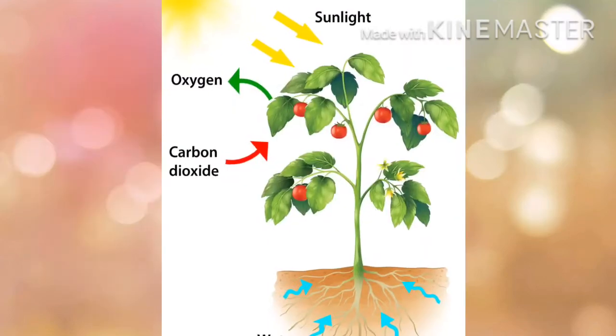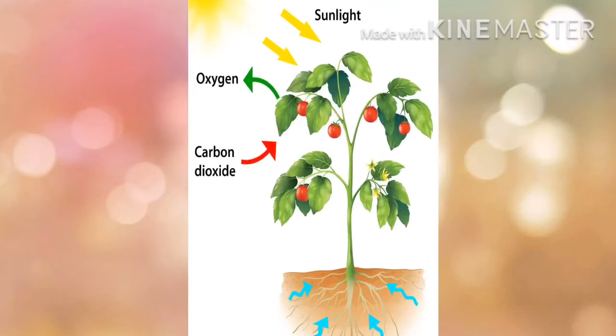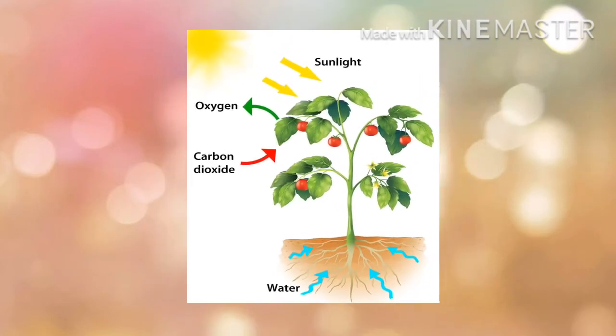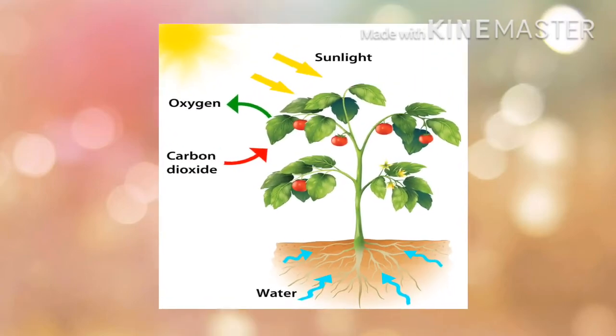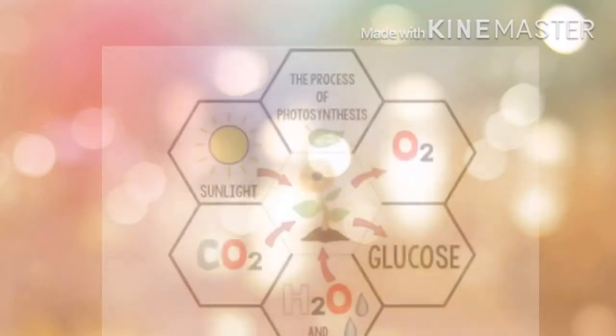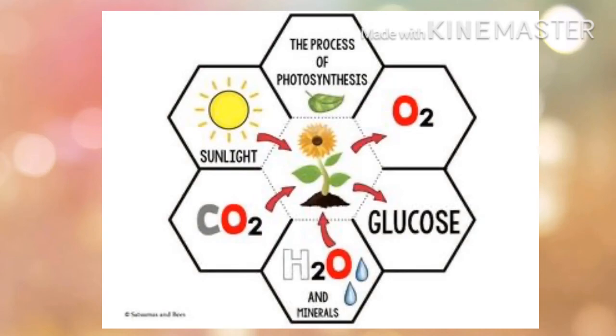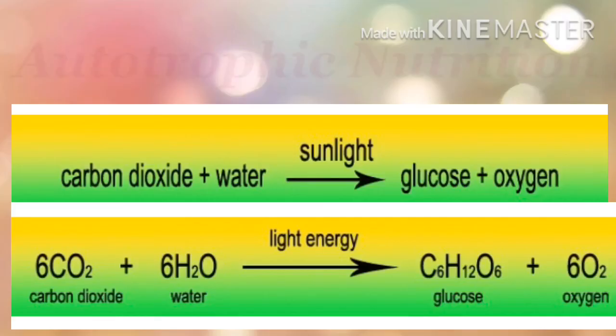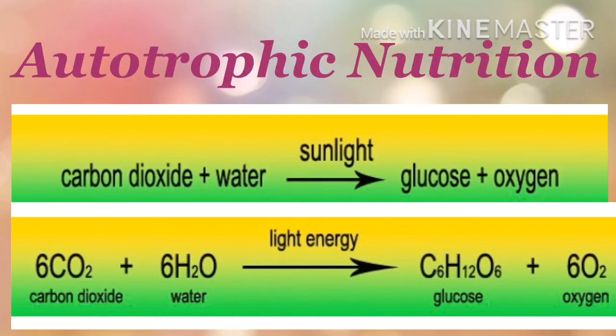So when the plant gets all four conditions, it performs the photosynthesis process. During this process glucose, which is food, is prepared, and the plant releases oxygen. This oxygen gas is released, or comes outside, through the stomata. This way autotrophic nutrition takes place in a plant body.